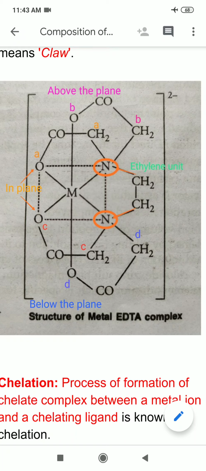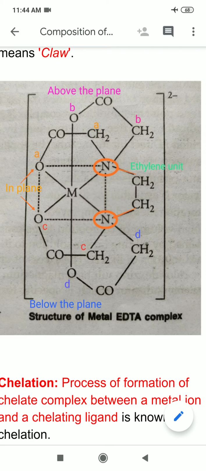So please note in this that I have highlighted it in magenta or pink color and marked it by B. So you can see that its oxygen is attached to the metal atom from above the plane. So I have written it above the plane. So it is occupying the topmost corner of the octahedron, and the 4th acetate group, which is present on the other nitrogen, is highlighted in blue color. So it is attached to the metal atom through oxygen, which is marked as D, and it is present below.